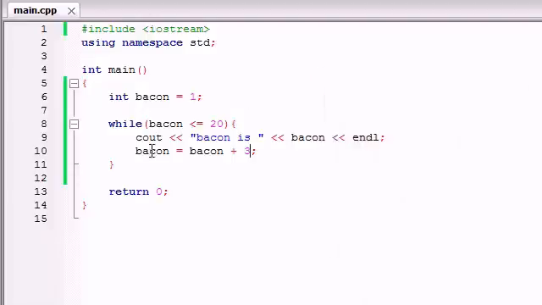So that is the basics of the while loop. Again, all a while loop does is take a certain bit of code and runs it over and over again until the test is false. And again, like I said at the very beginning of this tutorial, there are many different loops that allow you to take a bit of code and run it over and over and over again. A while loop is pretty much just the most basic kind. So make sure whenever building your while loops not to forget to change that value, or your loop's going to run forever, and who wants that?